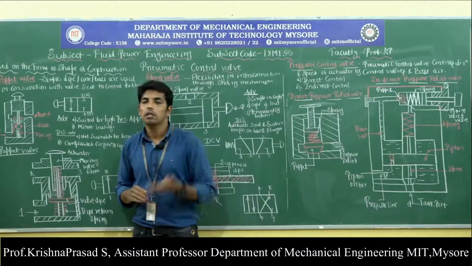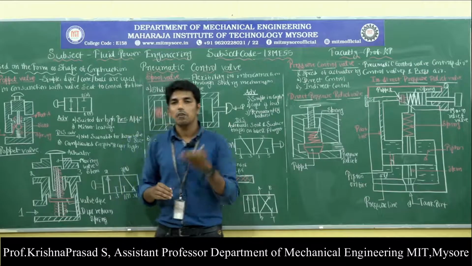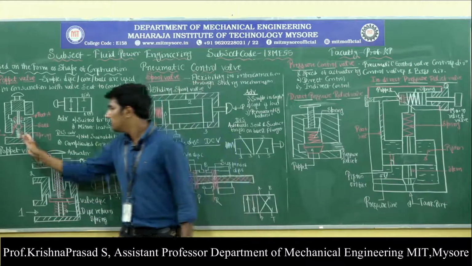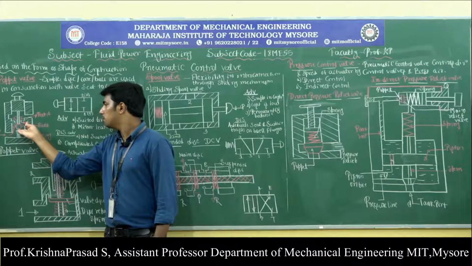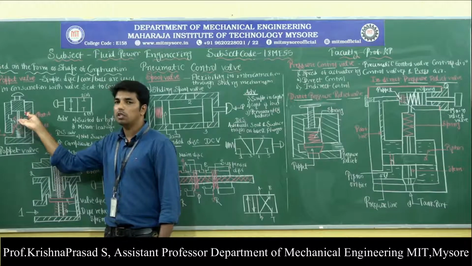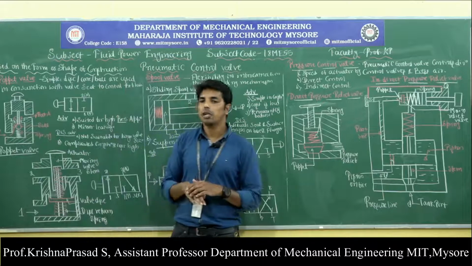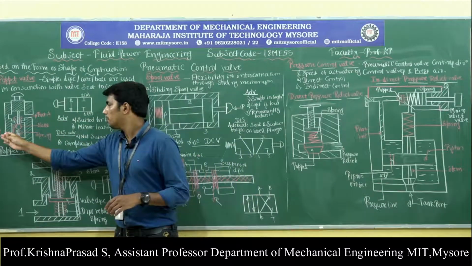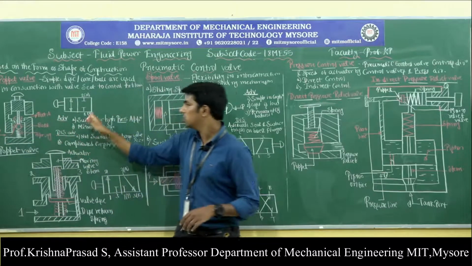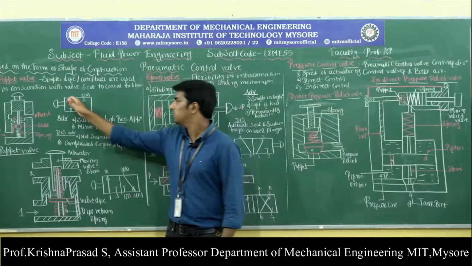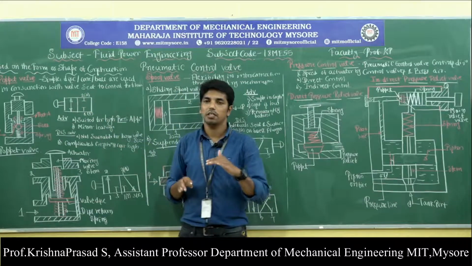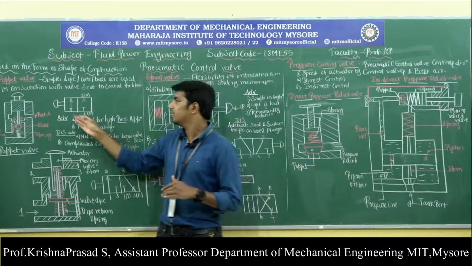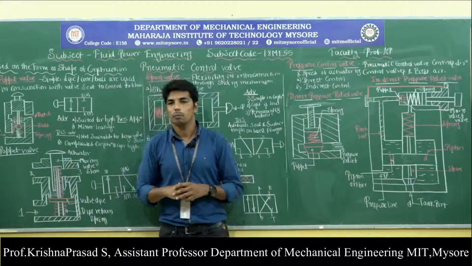So what happens if the push button is released? If the push button is released, then the spring force as well as the air pressure keeps the ball back to its original position. Then this closes the supply of air from pressure port P to port A. So this is the second position. This indicates when the push button is pressed, and this position indicates when the push button is released. So this is regarding the 2x2 way valve.